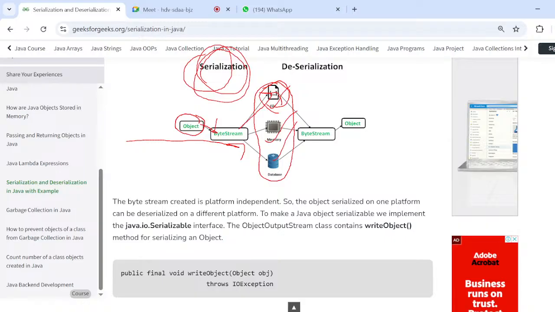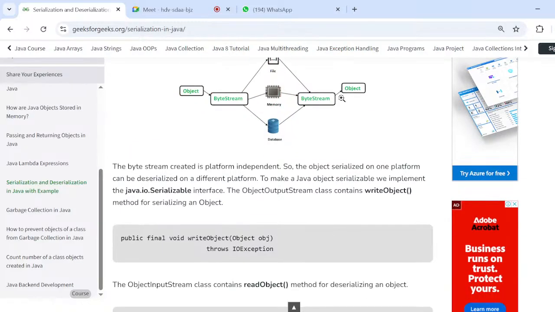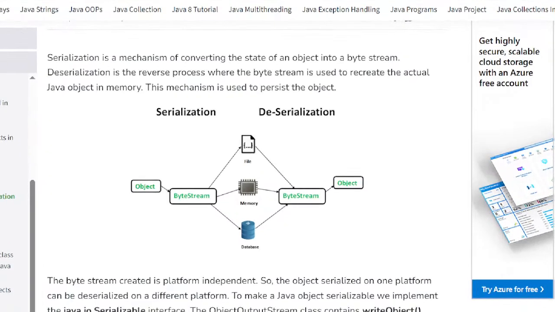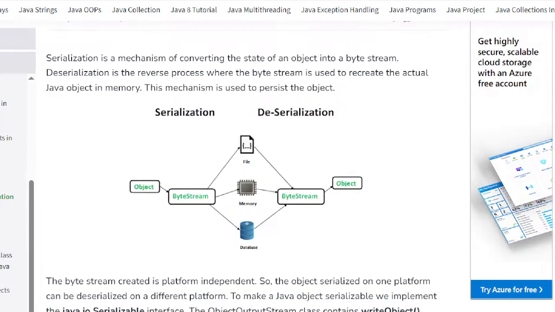Next, from here to here, this is deserialization. File we are converting again into the object is called deserialization. I hope you guys are clear. This is the diagram: the object we are converting into the file, and the file we are converting back into the object. Okay, fine.